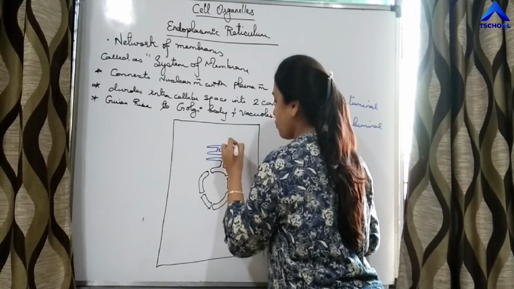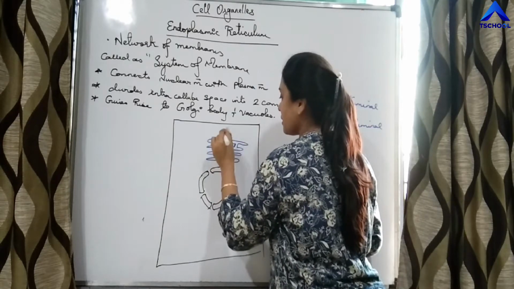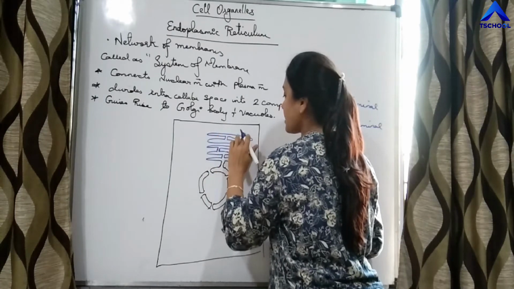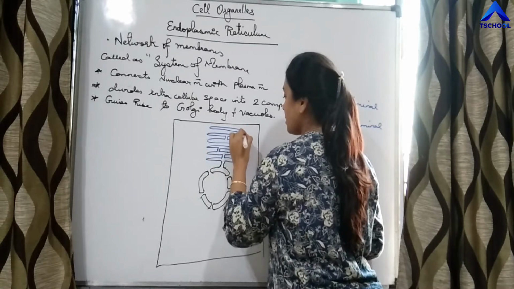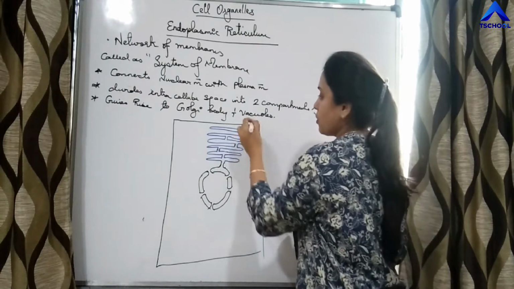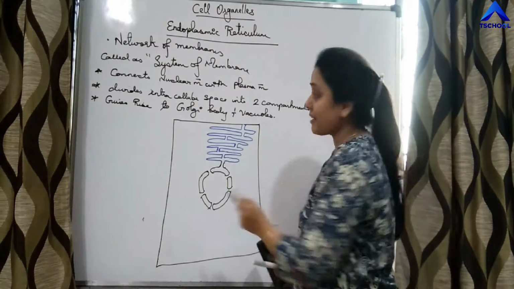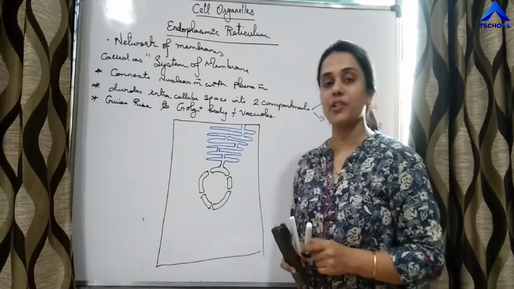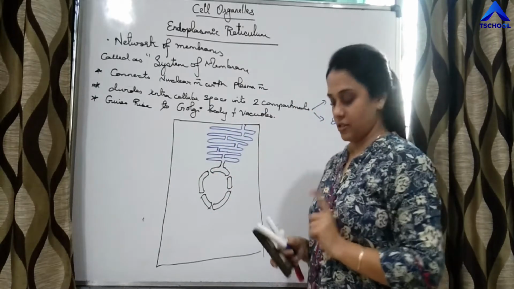Again, this is the fourth cisternae. So it is never fixed how many cisternae are present in the endoplasmic reticulum. And finally, it is getting connected with the plasma membrane. So it is said that ER connects the nuclear membrane with the plasma membrane. All these structures are cisternae, right?